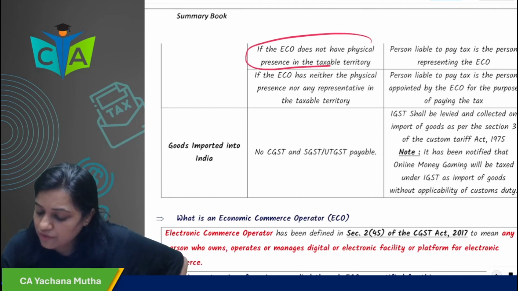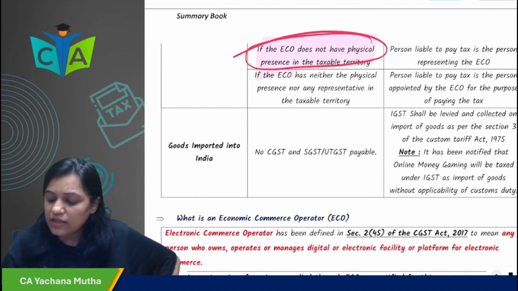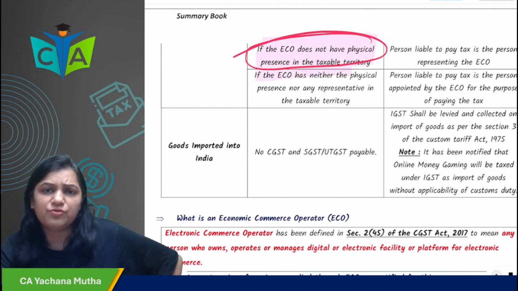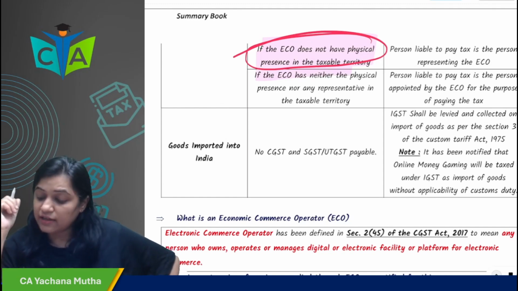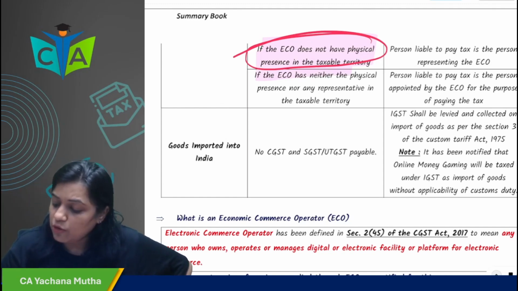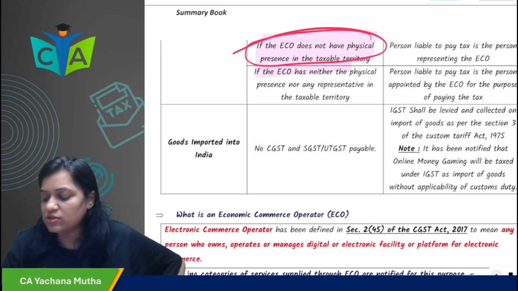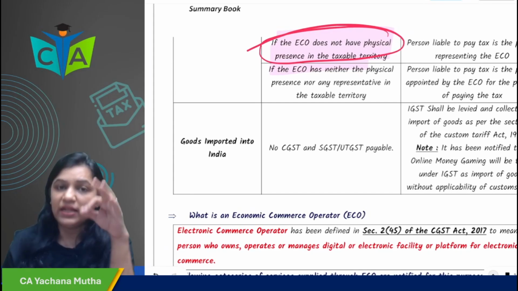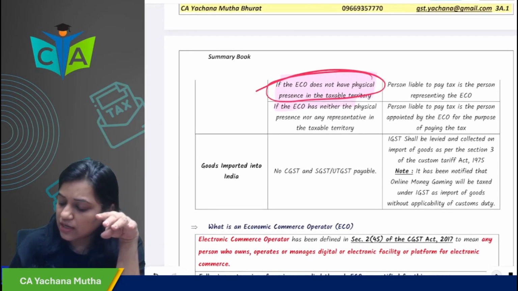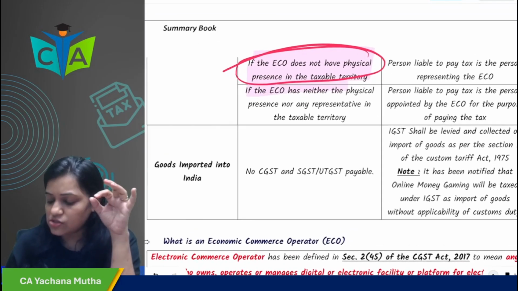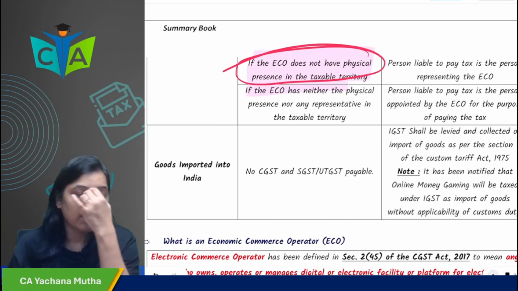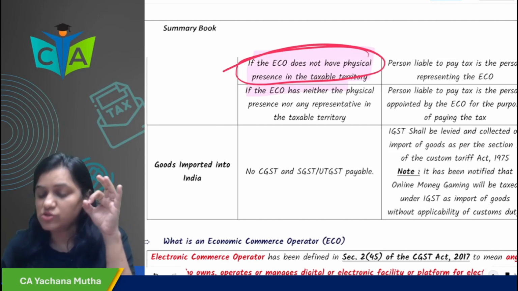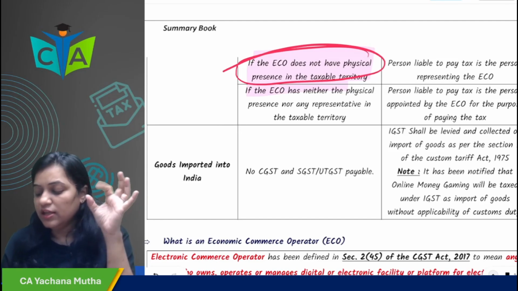But if ECO does not have physical presence in the taxable territory, in India, then in that case, what will happen? Then the person liable to pay is the person who is representing the ECO. But if ECO has neither the physical presence nor a representative, then he has to appoint one.